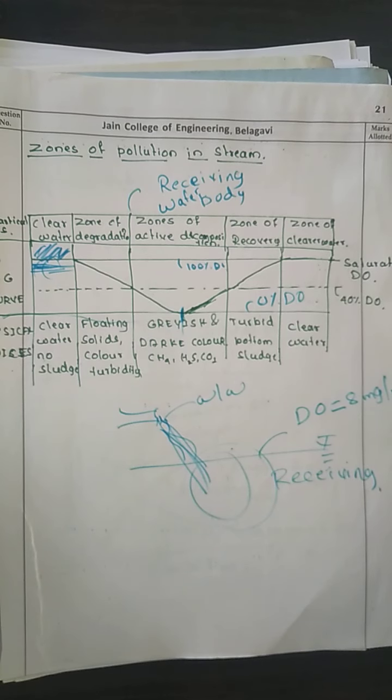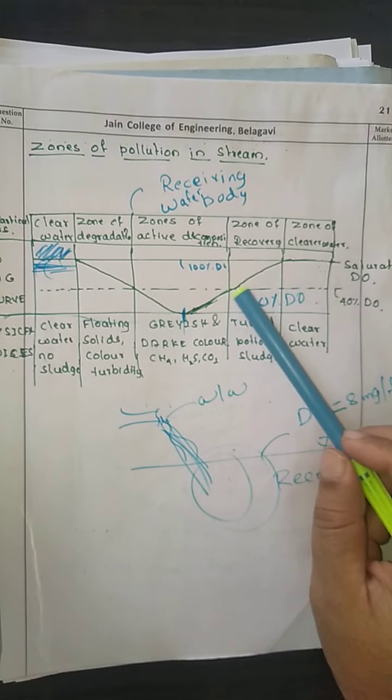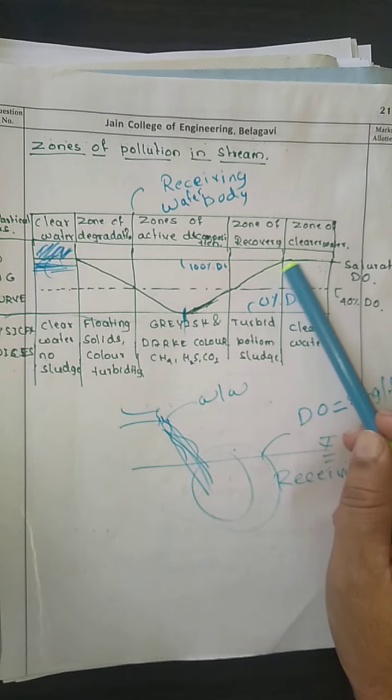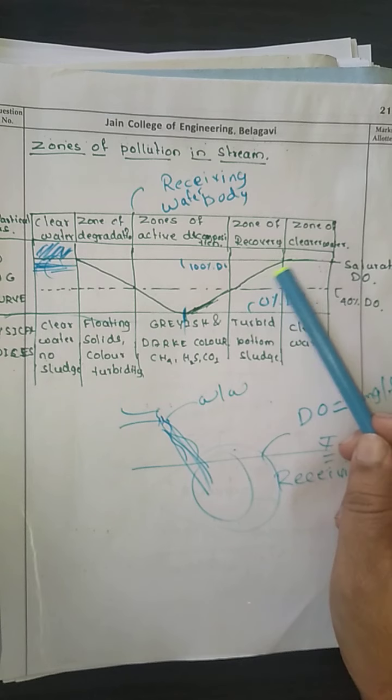Then in the zone of recovery, the degraded condition is going to be reduced. Due to the stabilization of the organic matter in this zone, the DO is going to increase from 40% to 100% of the saturation value.